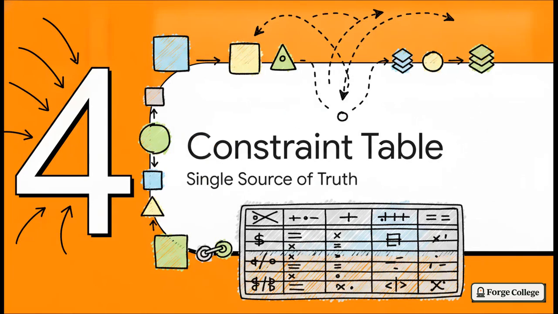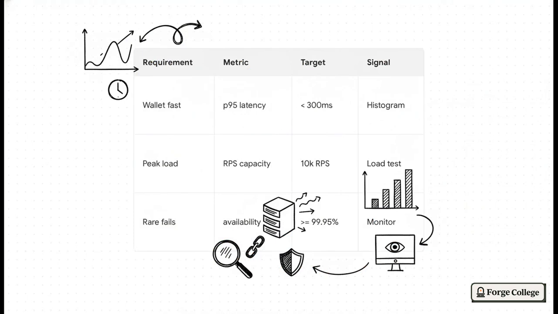Next up, Section 4, Constraint Tables. This brings us to the centerpiece of your architecture notes, where all those steps come together into one single source of truth, the constraint table. So that vague "wallet updates fast" idea gets transformed into a precise metric, a P95 read latency of under 300 milliseconds. And if you're new to this, P95 just means 95% of your users will experience speeds faster than that threshold. It basically leaves a little breathing room for inevitable network hiccups without breaking your promise.